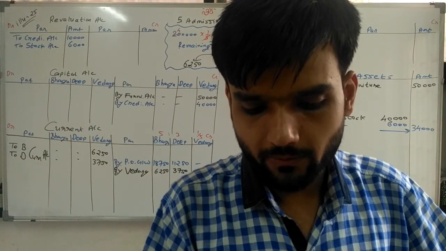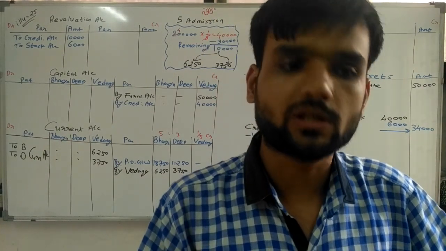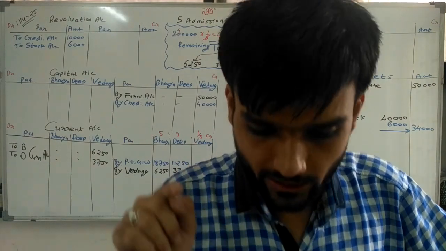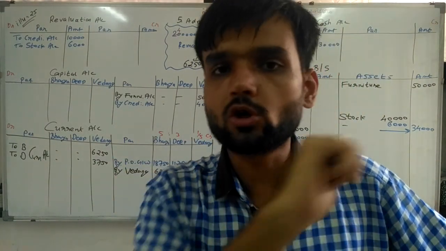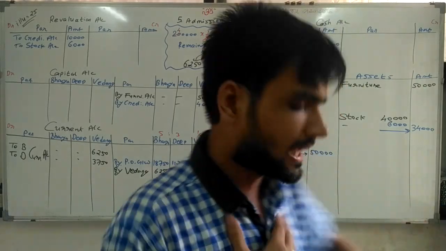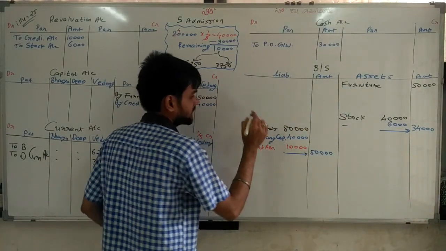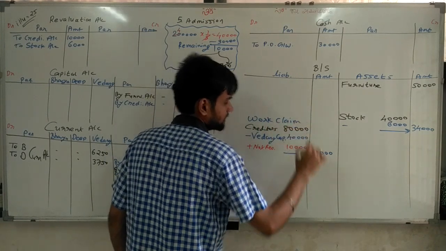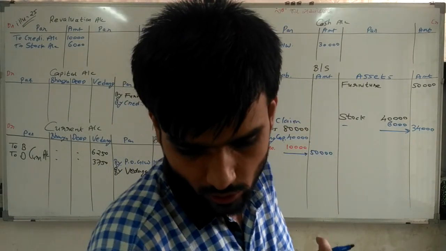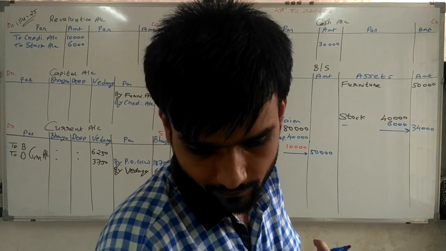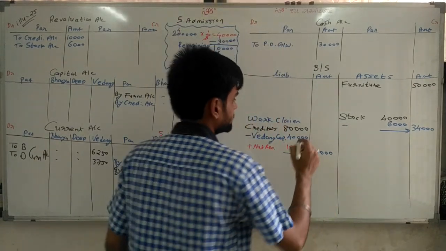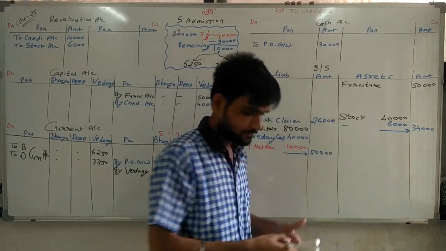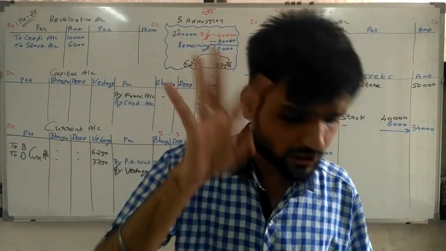Going ahead, liability for workman's compensation is 24,000. Now workman compensation reserve is given as 40,000. Here the liability is 24,000, so that is my liability. Here we are writing workers' claim, 24,000. In the balance sheet 40,000 rupees is given.